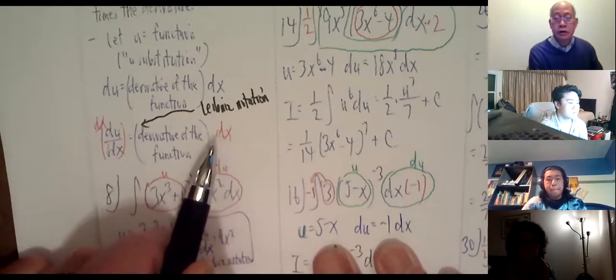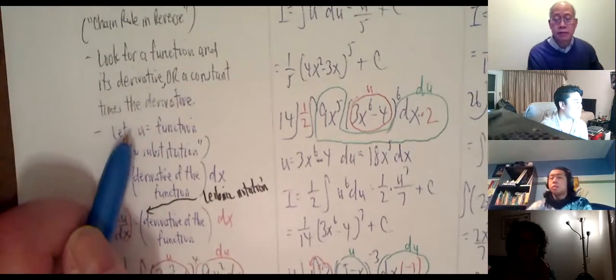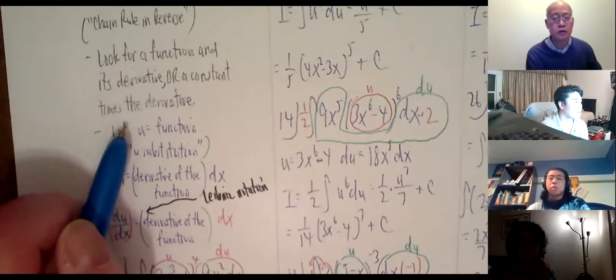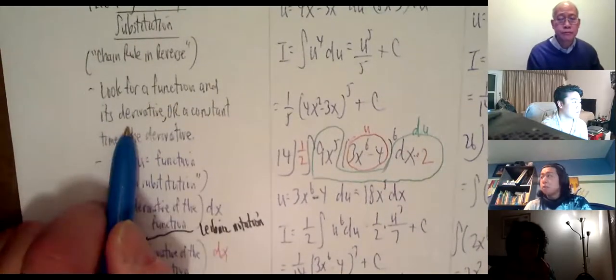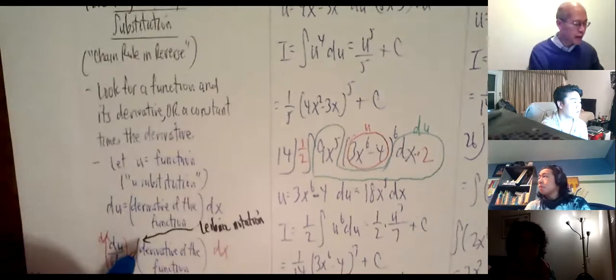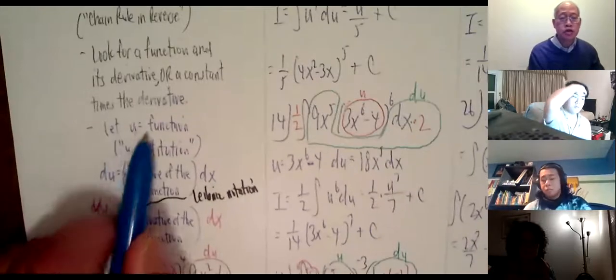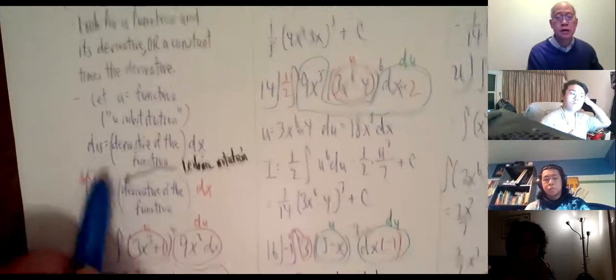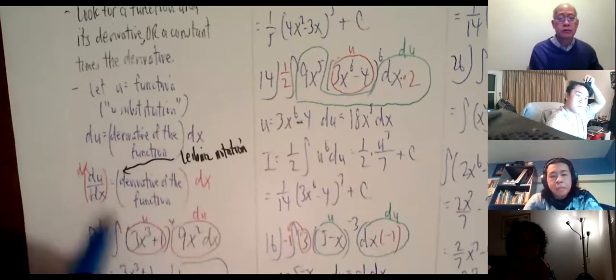Okay, yeah, I understand right now you're probably saying, I have absolutely no idea what you're talking about. Okay, and that's all right. Okay, just get the rules down, and then I'll refer back to them. And maybe by the time we look at the third one or the fourth one or fifth one, maybe some of this sinks in. Okay, so the concept is look for a function and its derivative. The first examples would be the actual function and its derivative, or maybe a constant times the derivative. Okay, we're going to let u be that function. We'll do a u substitution. Du is the derivative of the function times dx, and then we'll go from there.